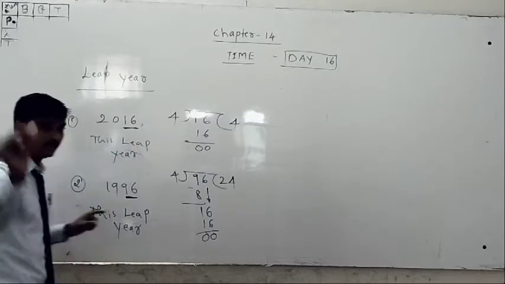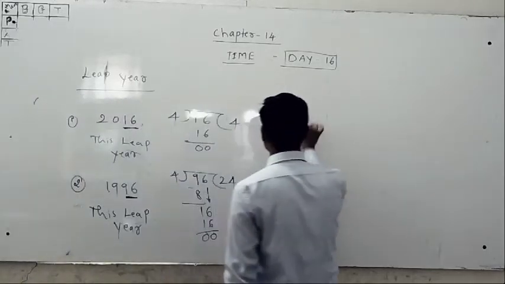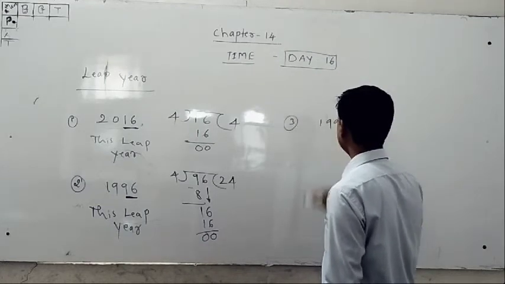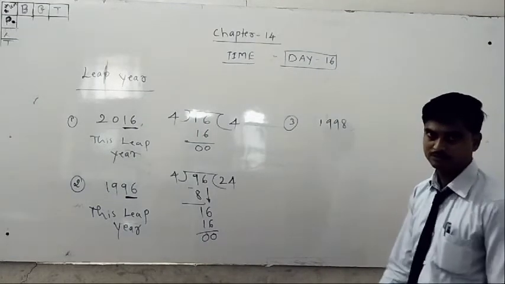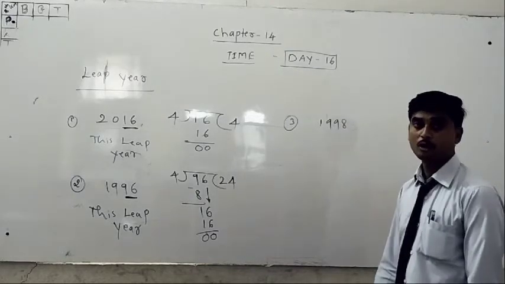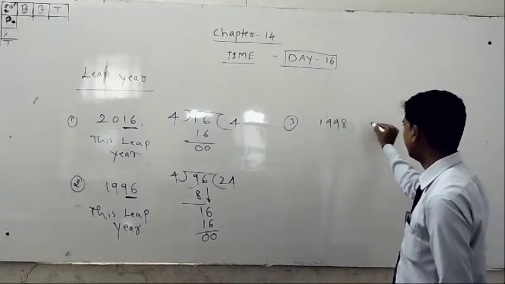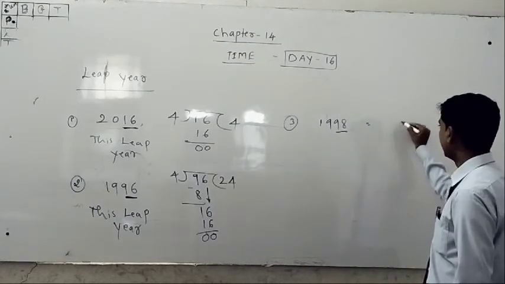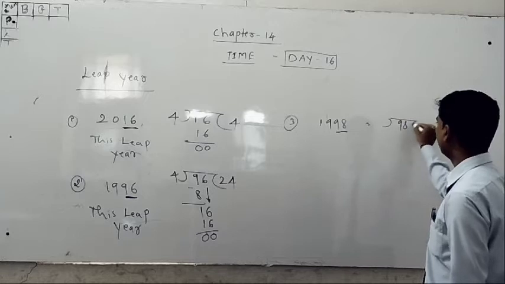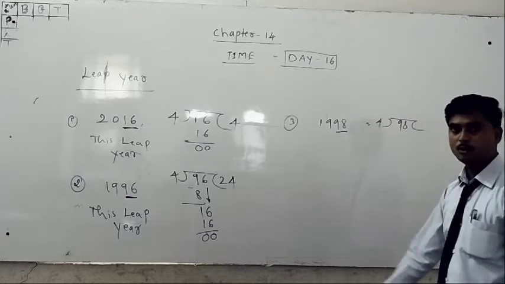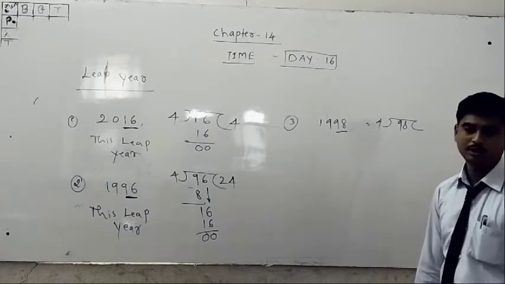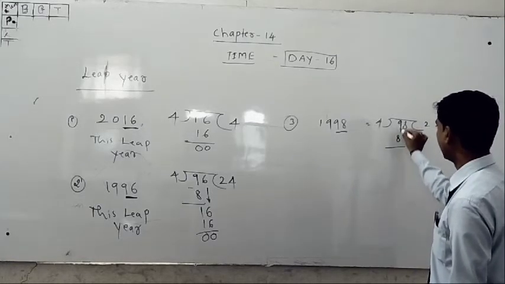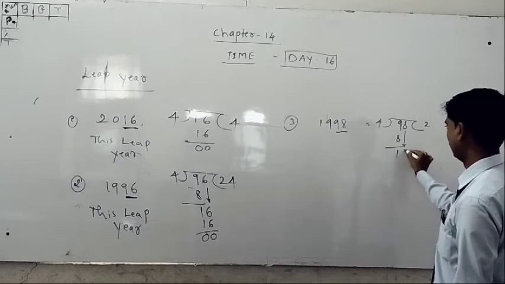Okay, then another question, the third one. 1998, is this a leap year or not? You have to check it. Then do the same method. Take the last 2 digits. 98 divided by 4. Does the 4 table have 9 or not? Yes, it does not have 9. It has 8. 4 2s are 8. 9 minus 8 is 1.